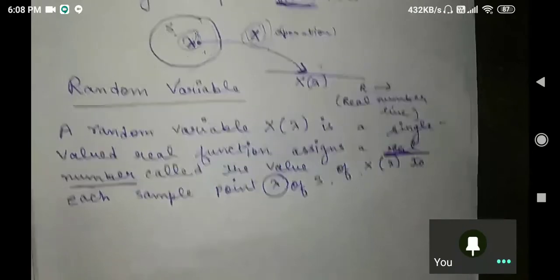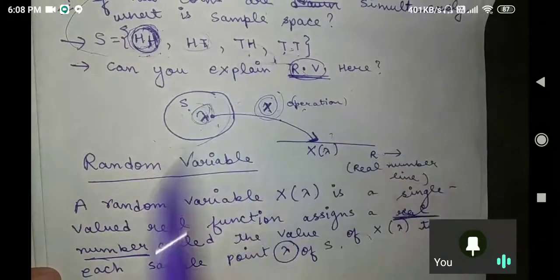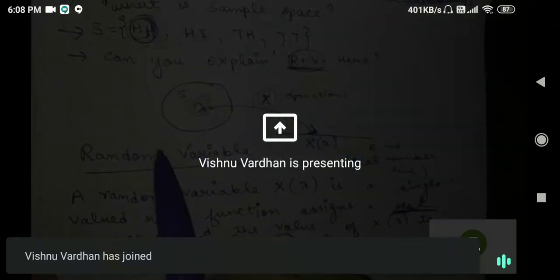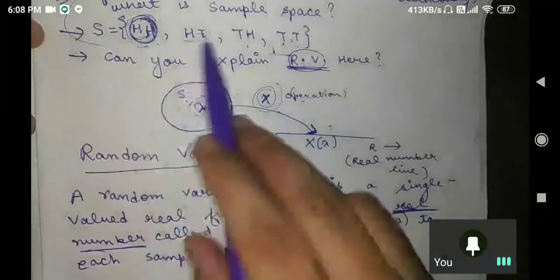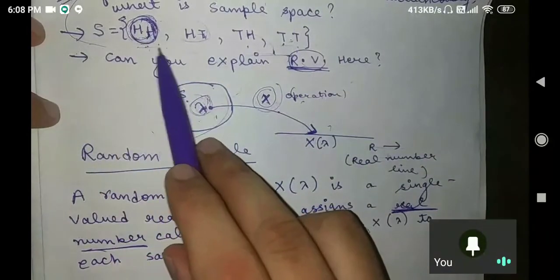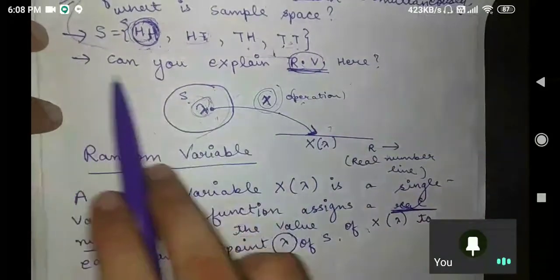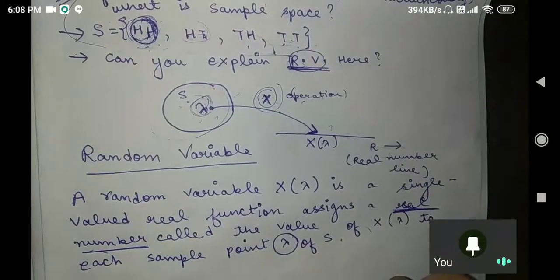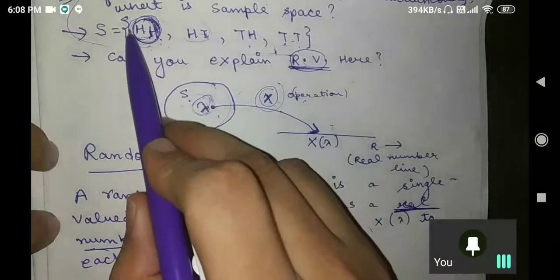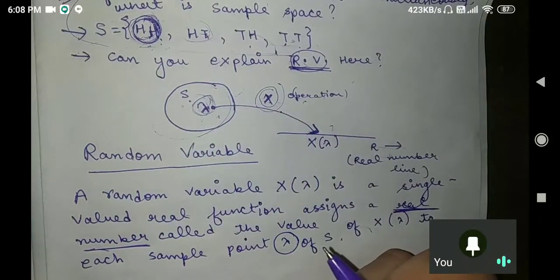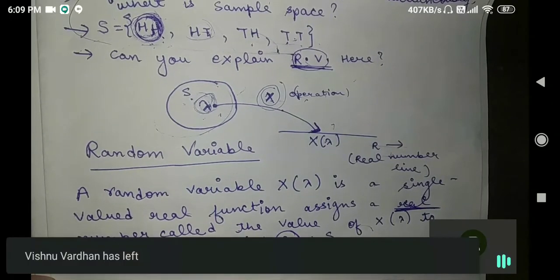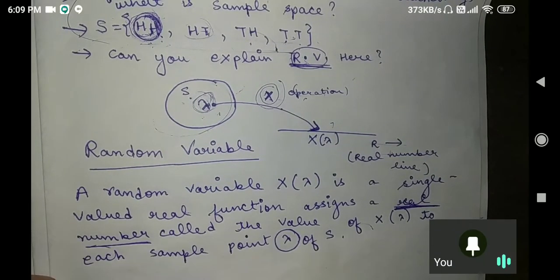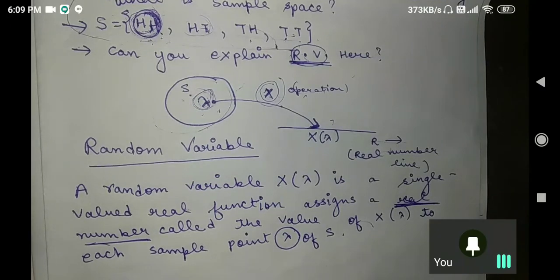See, what happens is that you are having some sample space. Vishnu Vardhan, please stop presenting your screen. So we are having some sample space in which we are having head and tail as our elements, or you can say events. Now we have to assign this a real value, a number. So how can we assign? Sir, with the help of a random variable we try to assign. Did you understand, Srinivas, what we are actually doing with our random variable?